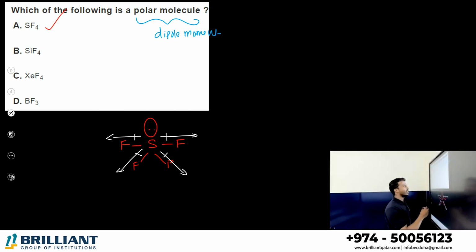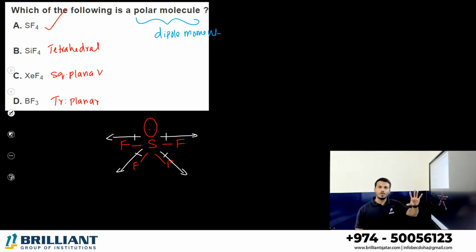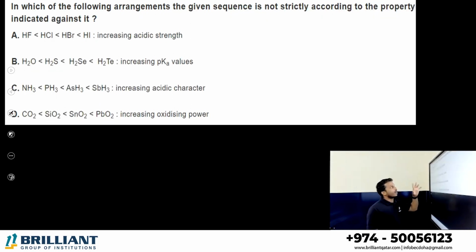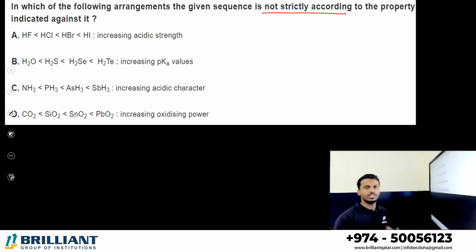You can check with the SiF4. SiF4 has a tetrahedral geometry, XeF4 has a square planar geometry, BF3 has a trigonal planar geometry. In all these cases, dipole moment will cancel each other, dipole moment will be 0, they are non-polar. Okay, option A. In which of the following arrangements is the given sequence not strictly according, which is the incorrect one?